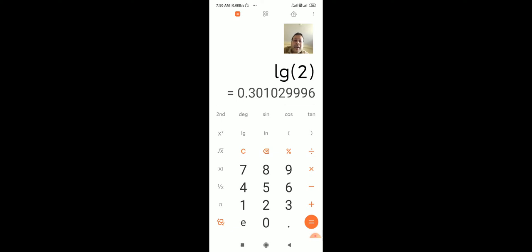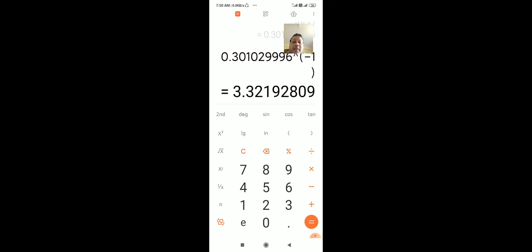This comes out to be 0.301. Since log base 10 of 2 is in denominator, we take 1 by x of this, that is this number to the power minus 1. It is 3.3219, some big number we get using this calculator.